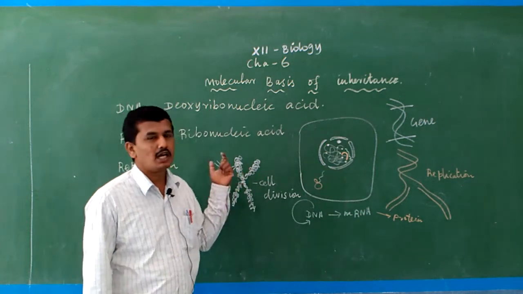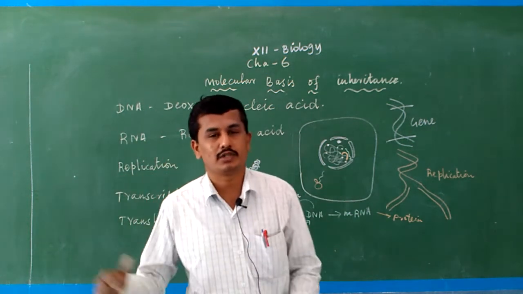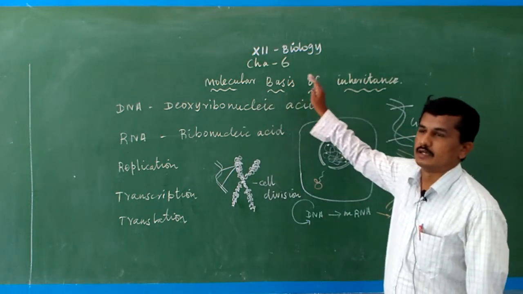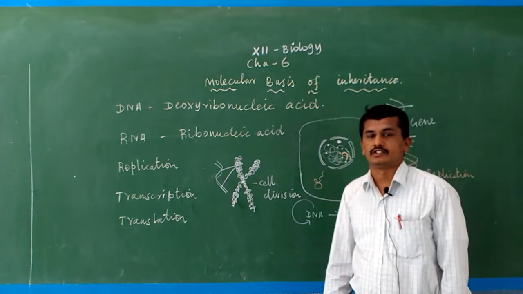Okay, I give a brief idea about the particular lesson, molecular basis of inheritance, chapter 6, in 12th biology.